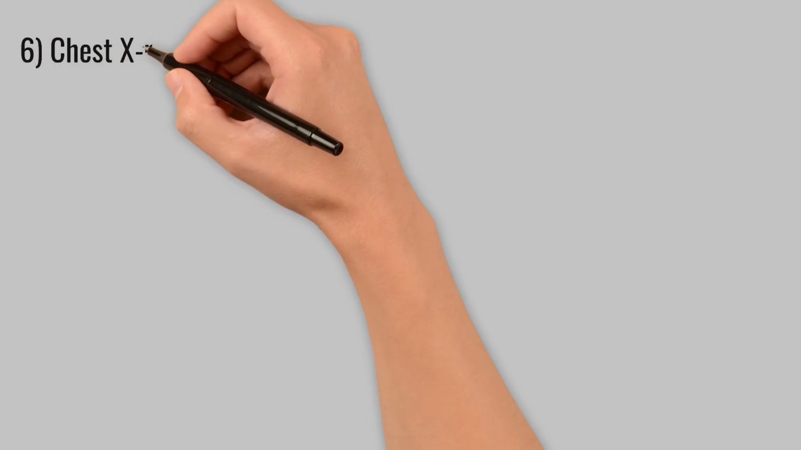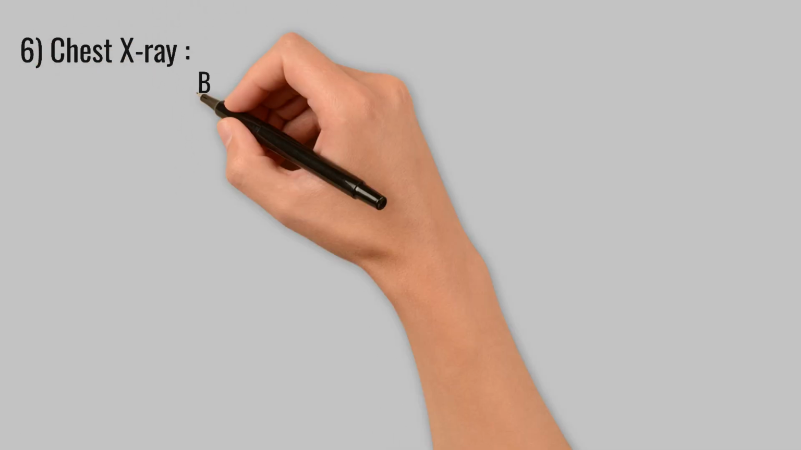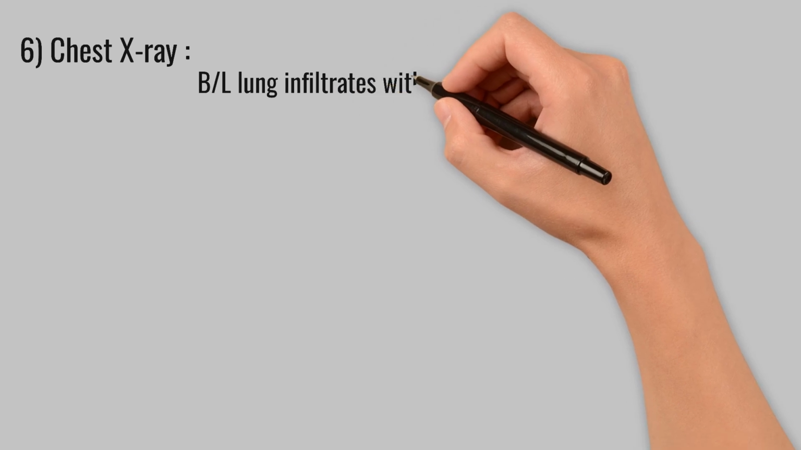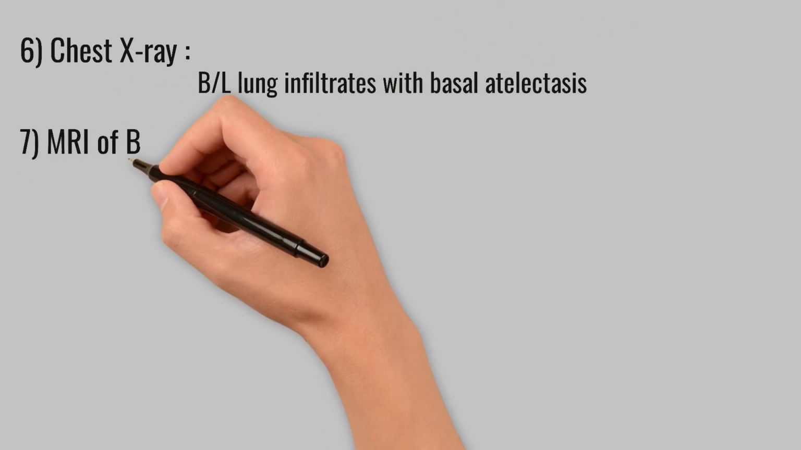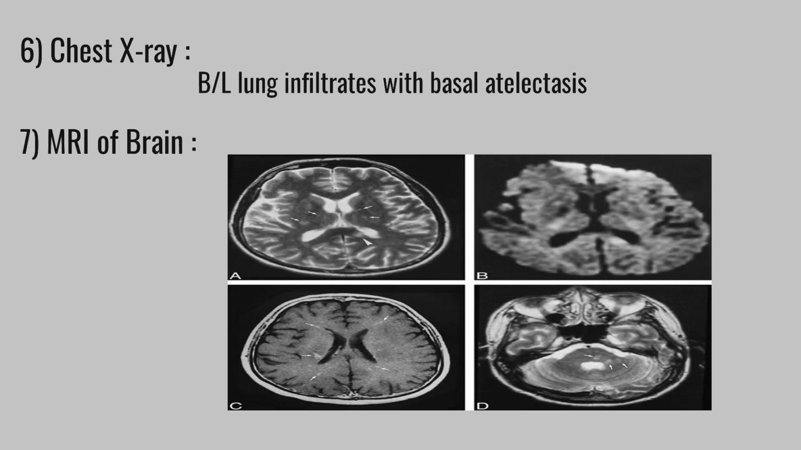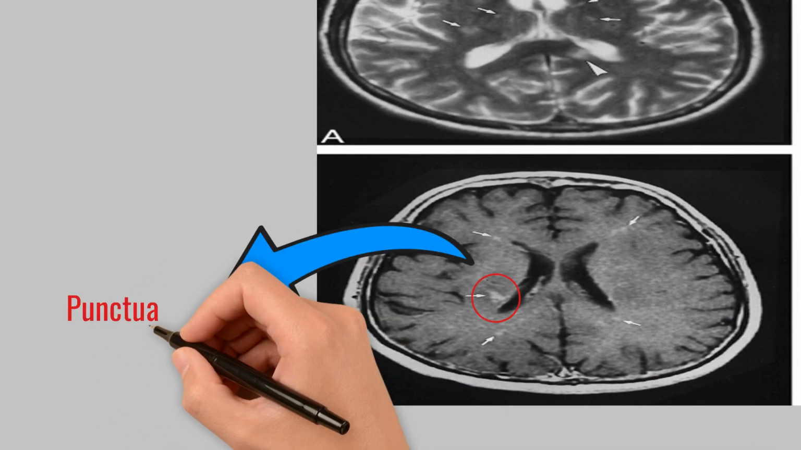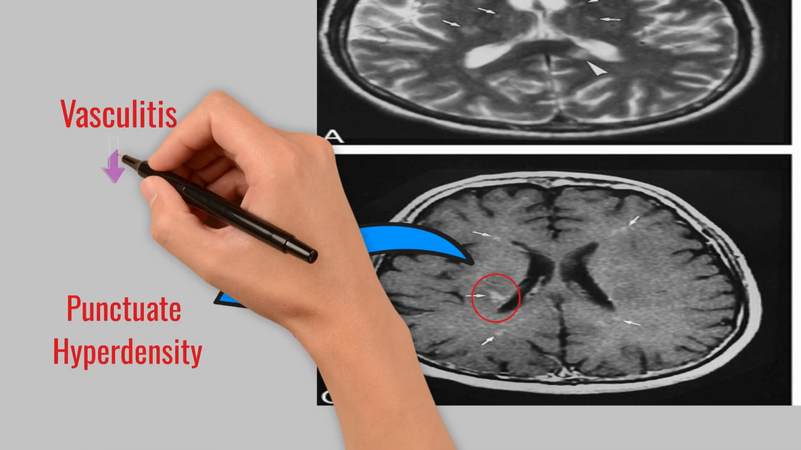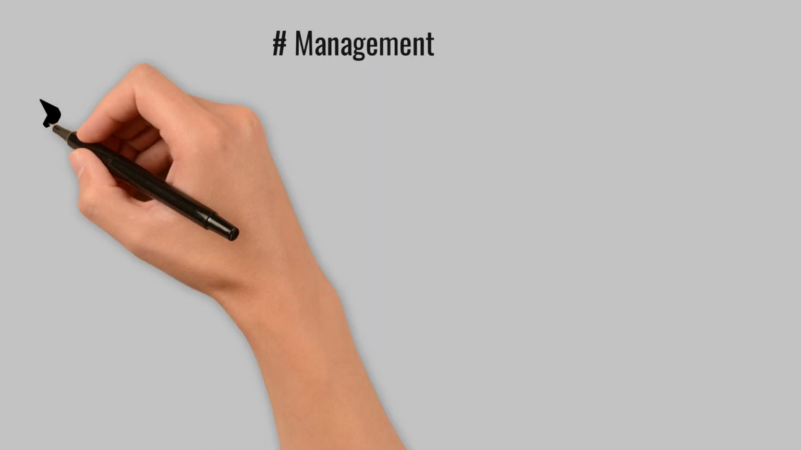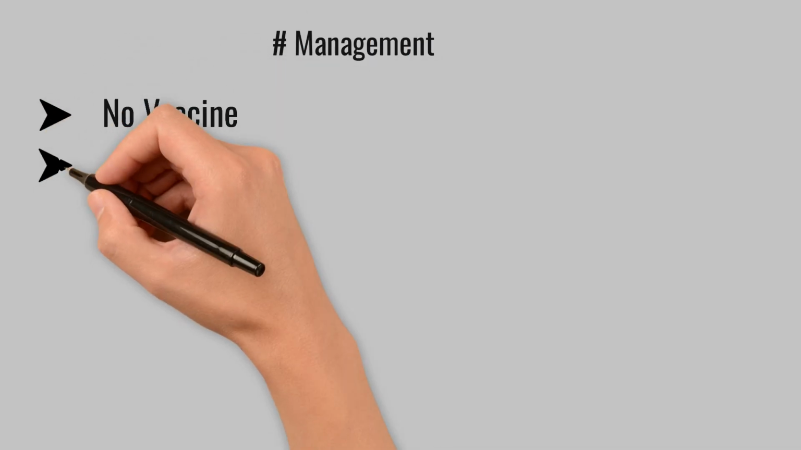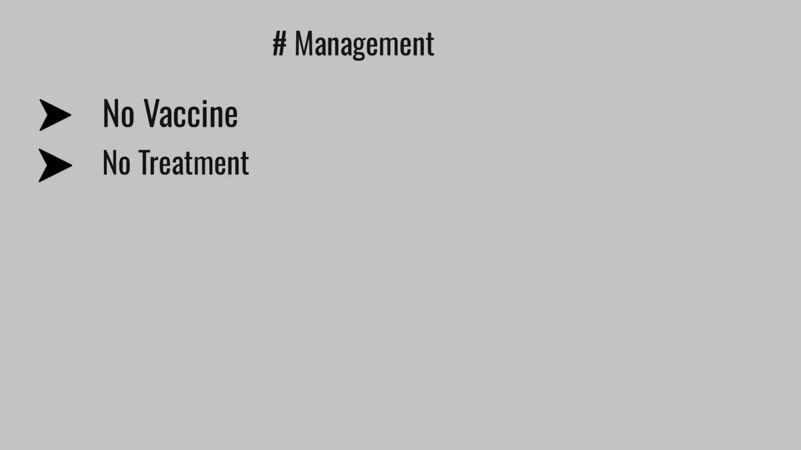We can do a chest X-ray, in which bilateral lung infiltrate with basal atelectasis is seen in many cases. Further, we can do MRI of the head, which shows punctate hyperintensities, which are due to vasculitis that causes microinfarction in the brain. Talking about management, there is no specific vaccine and no specific treatment for this infection.